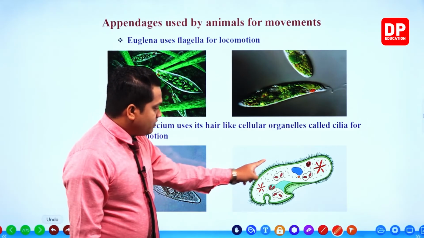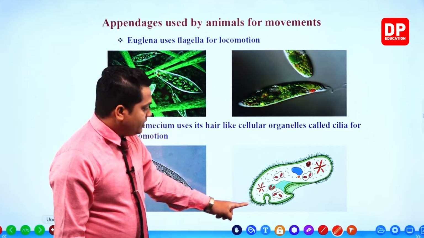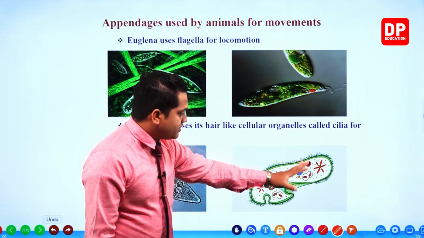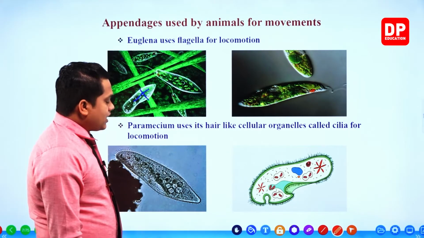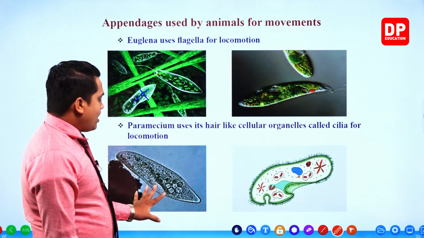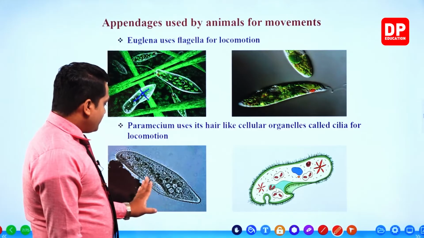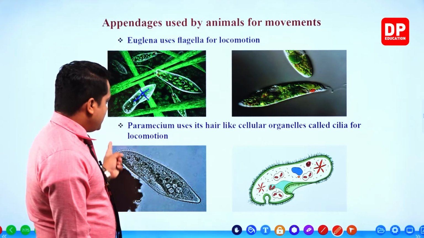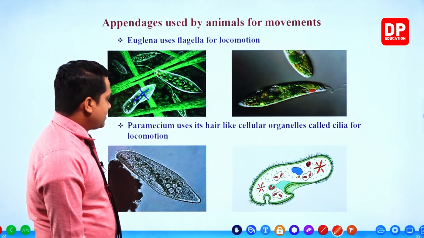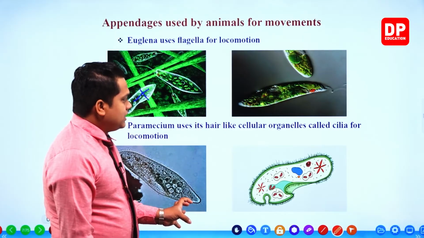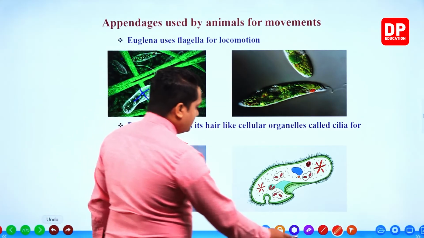Here you can observe hair-like structures around the cell body of the paramecium. This is a live photograph. Within the live photograph also, you can observe those hair-like structures around the cell body. So these hair-like cellular organelles, what do you mean by an organelle?